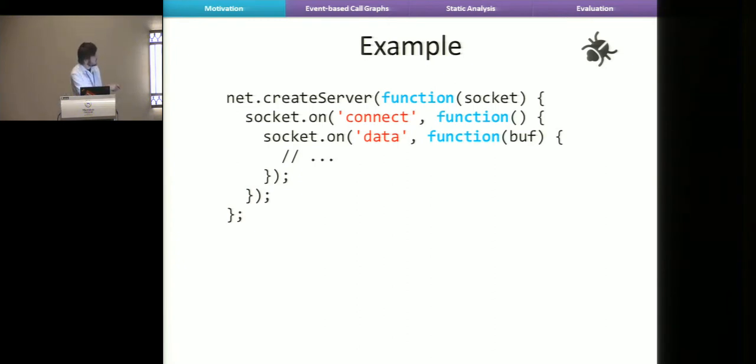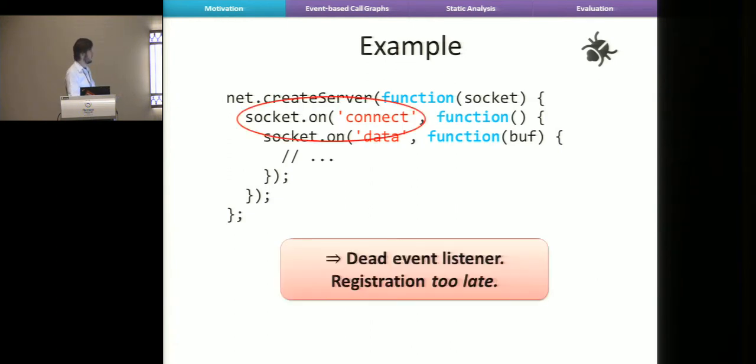The outer function that's passed in is registered by the call to createServer for the connect event. So that function is actually waiting for the connect event. When the connect happens, this code is evaluated, and then he registers a listener for the connect event. But that event was just fired and never happens again. So again, this code here is dead.